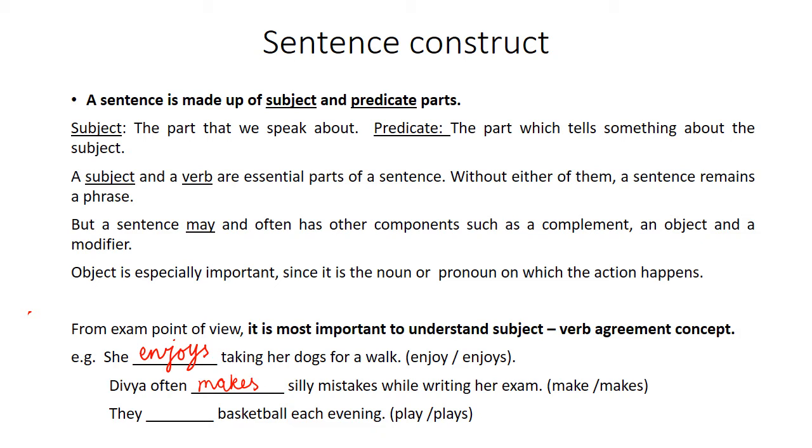Fill in the blank: They ___ basketball each evening. Play or plays? They is a plural subject, so we shall use the plural form of the verb. So it will be: they play basketball each evening.